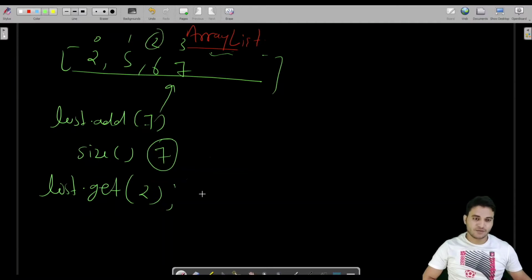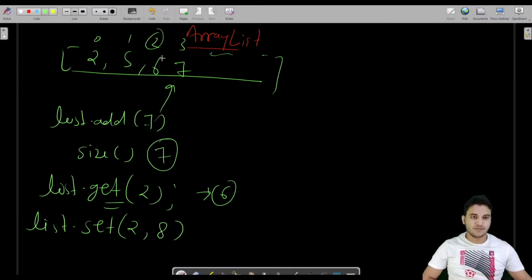So 0, 2 would be 6. This is for getting values. We have another method called set, so we can set the values also. Let us say we want to set at 2, 8. It would replace this 6 with 8. So these are the methods.